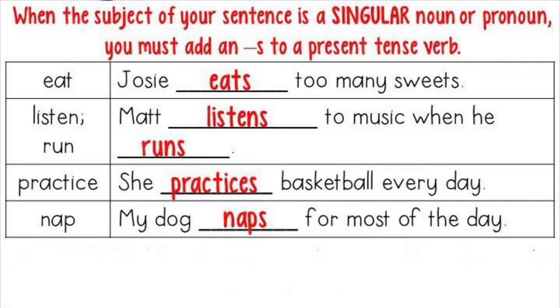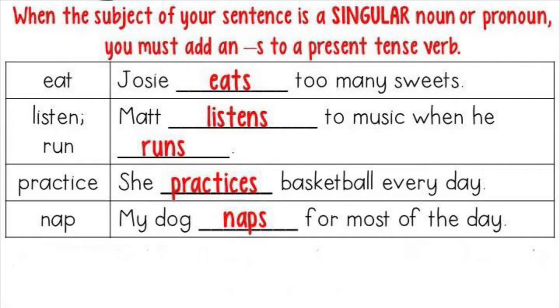When the subject of your sentence is singular, when the person who is doing action in a sentence is singular, जब वो एक्शन करने वाला एक है, ओके, सिंगुलर है, और द प्रोनाउन इज सिंगुलर, he, she, it, you must add s to a present tense verb.